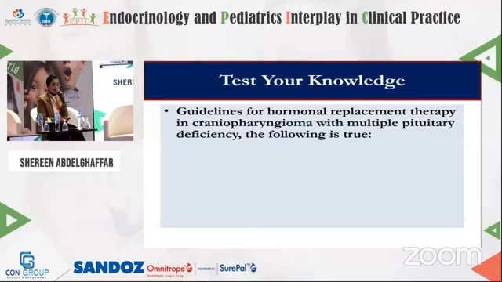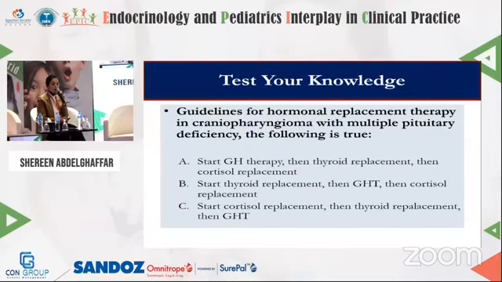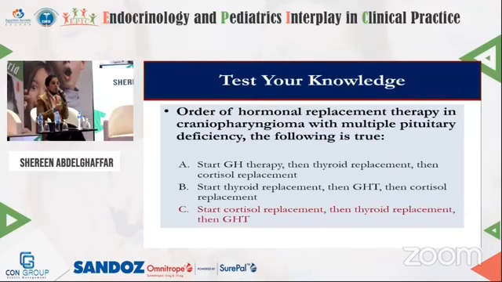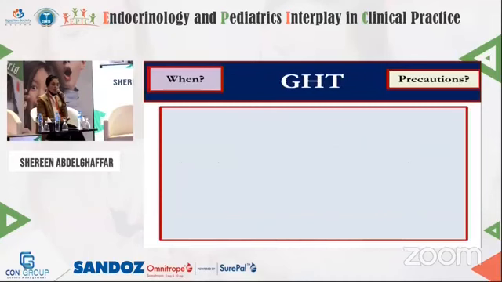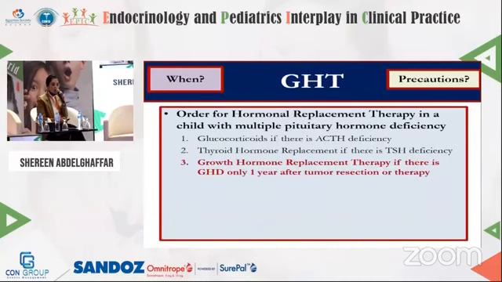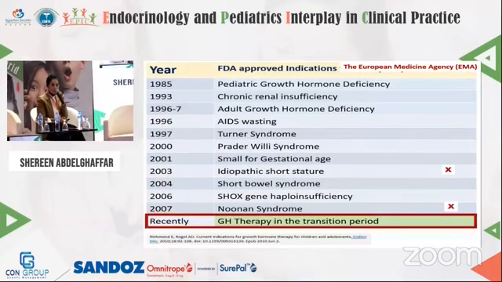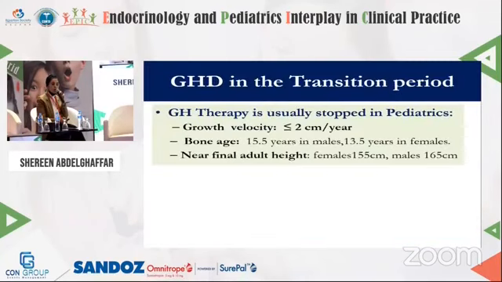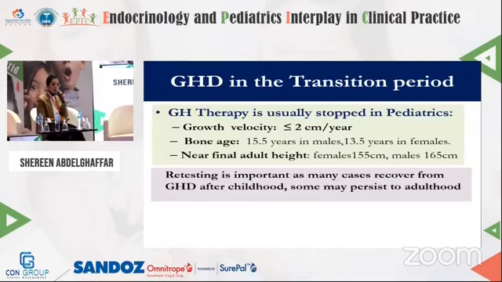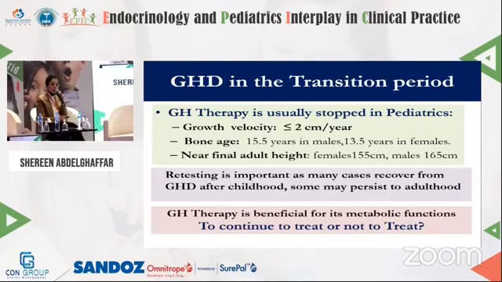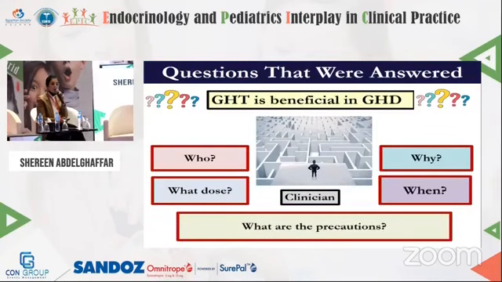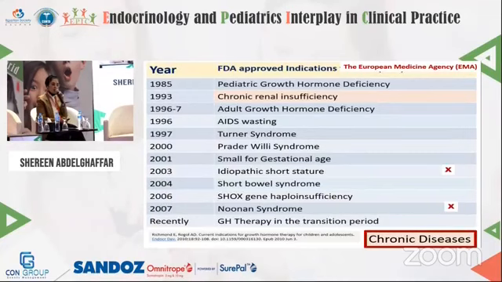As we mentioned, growth hormone stimulation test is not required. On the contrary, it is hazardous to be done. But we have always to remember that when there are multiple pituitary hormone deficiencies, we should always correct the hormonal replacement therapy, starting with cortisol replacement and thyroid replacement, then growth hormone therapy. Okay? So growth hormone therapy in the transition period, as we said, we sometimes continue growth hormone therapy even after completion of the final adult height in order to benefit from the metabolic functions of growth hormone therapy.